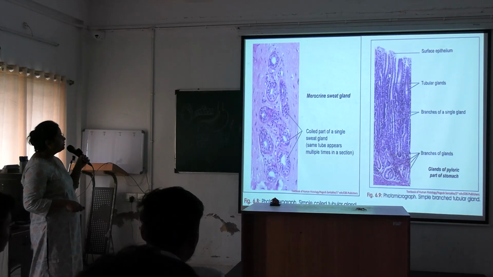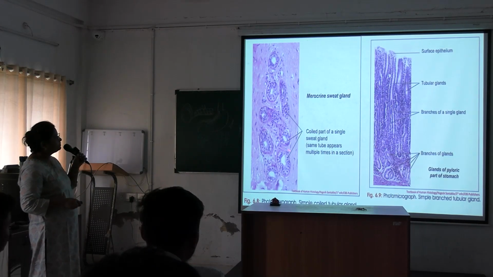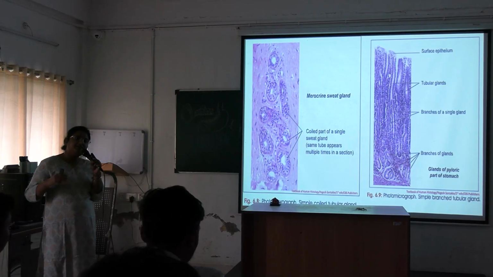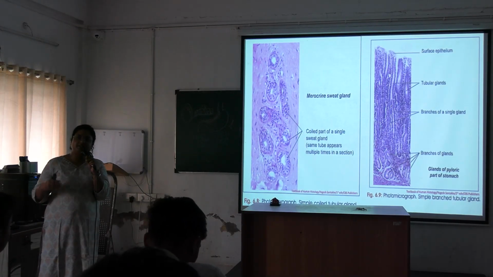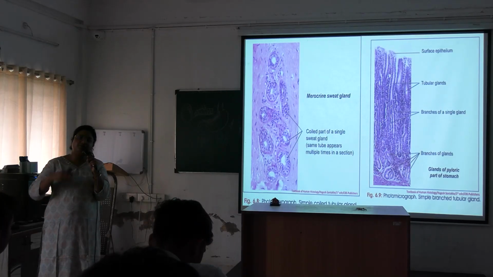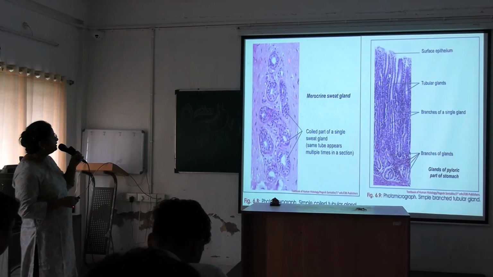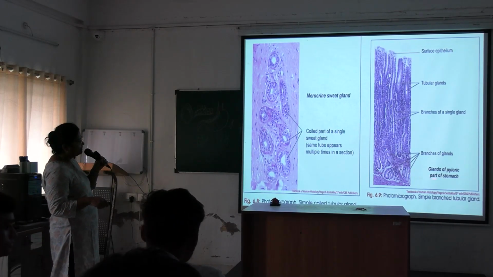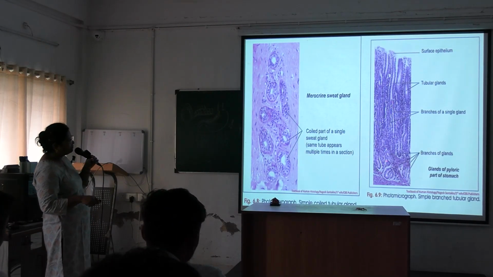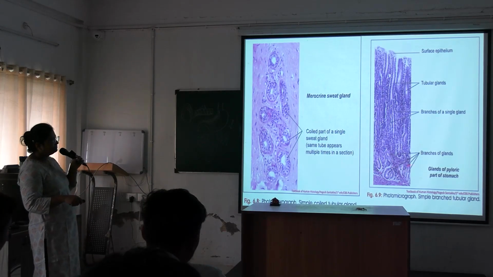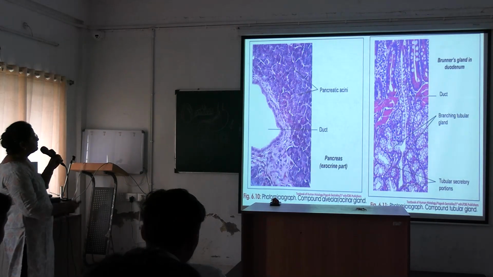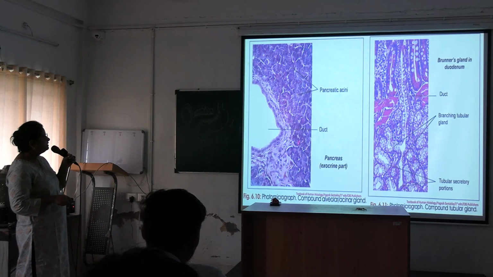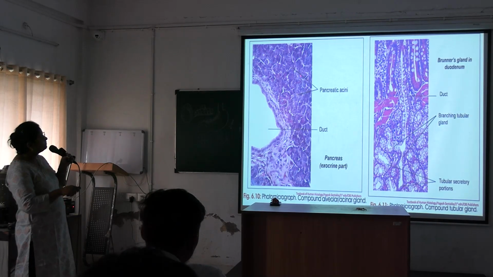Next here, simple coiled tubular gland, a merocrine sweat gland. As it is coiled, one single gland has multiple sections. When a section is taken, one single coiled tube will have multiple sections at different levels. And here is a simple branched tubular gland, the glands of the pyloric part of the stomach. Okay, simple branched tubular.